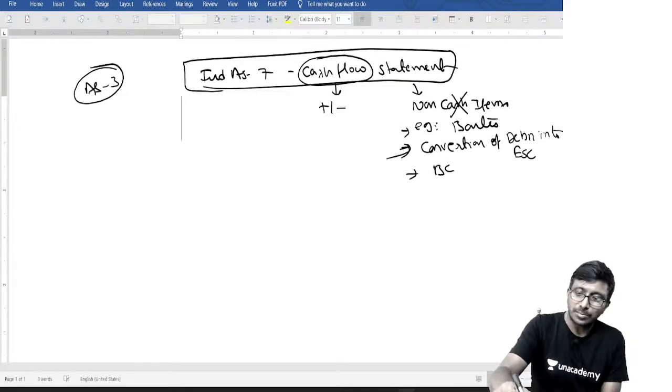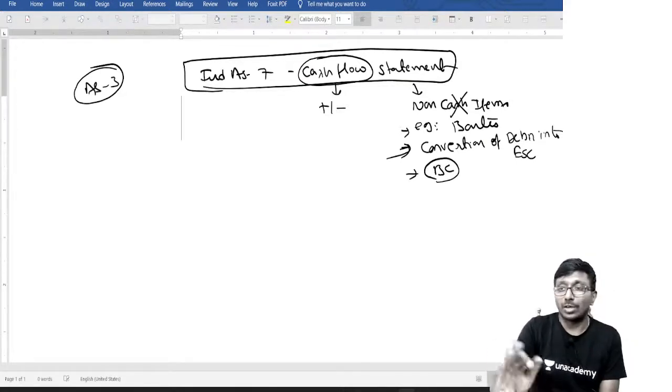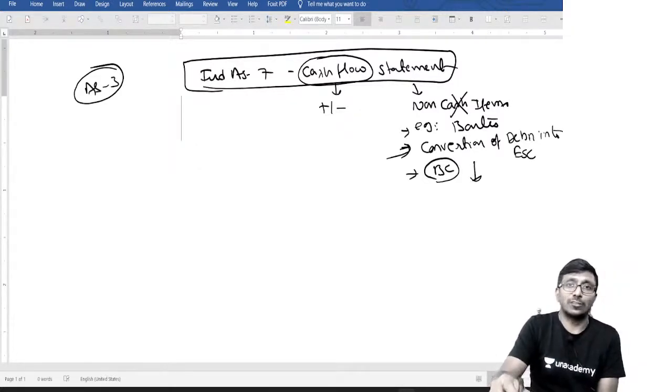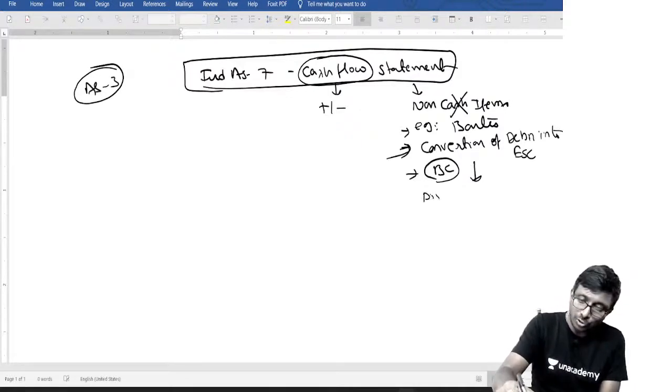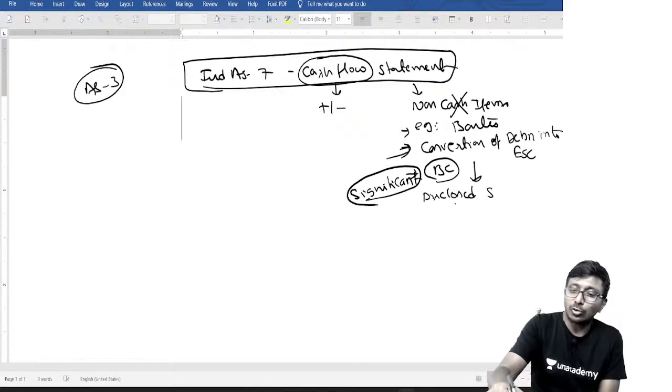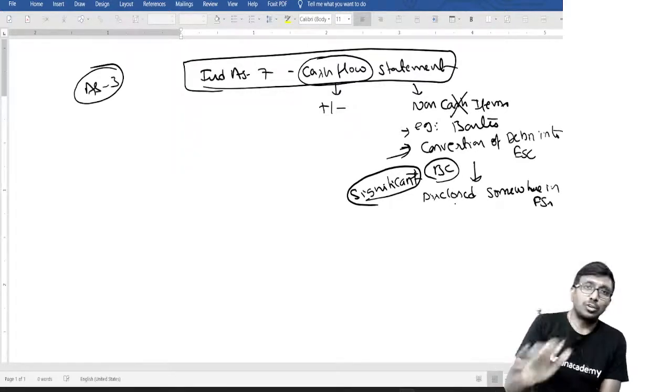Similarly, as part of a business combination, you are acquiring another company. This is also the same thing. Even though we do not bring it to the cash flow statement, it has to be disclosed. Not every small non-cash item, my dear, but significant non-cash items should be disclosed somewhere in the financial statements, not necessarily just below the cash flow statement, that you remember.